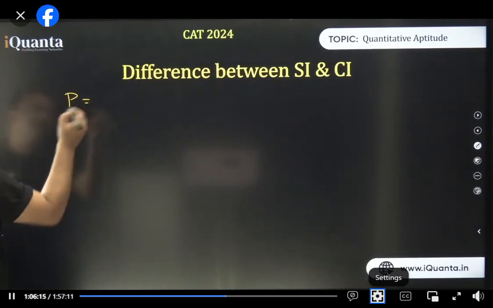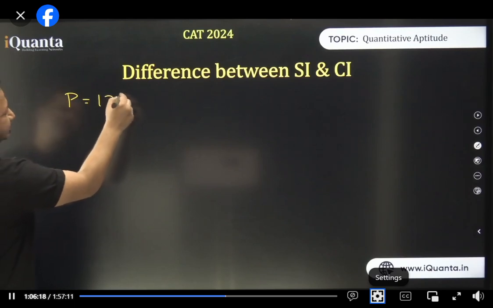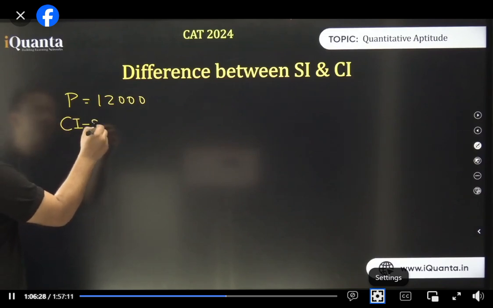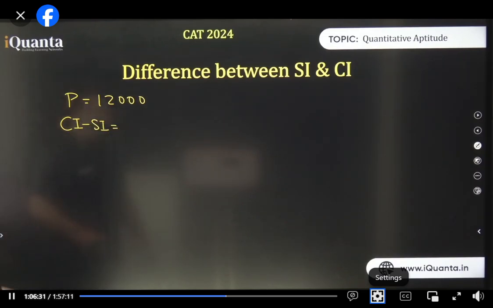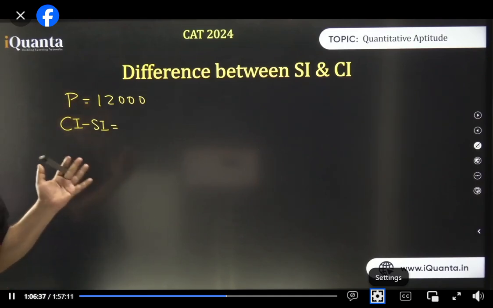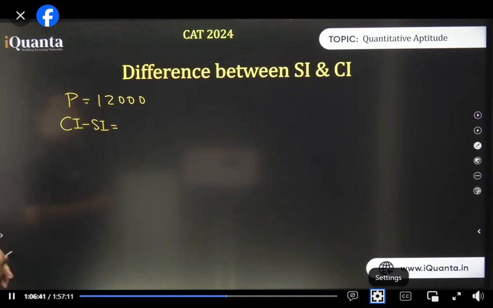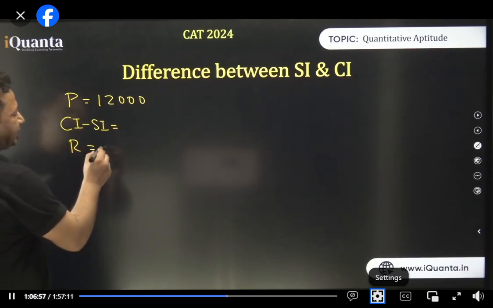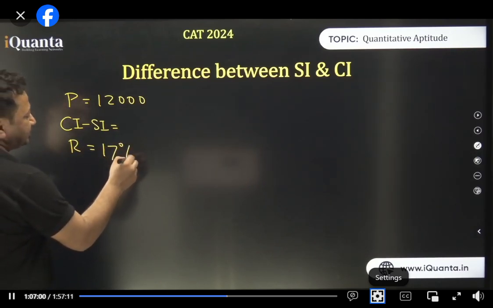Now I'll take principal as, let me take 12,000. All right? And CI minus SI, मैं इसका कुछ कर लेता हूँ. I'm framing a question in my mind. And I'm giving rate as, let's say, the rate is 17%. All right?